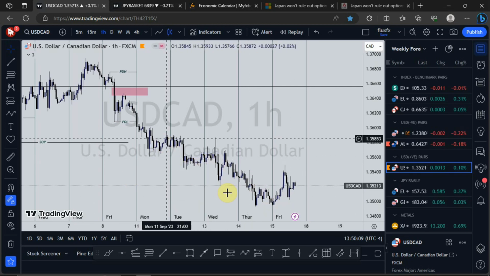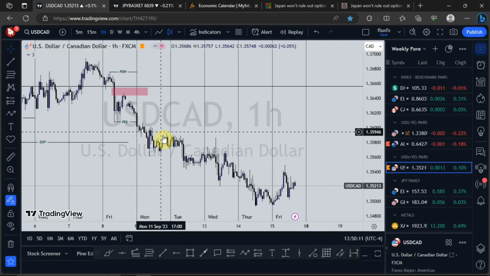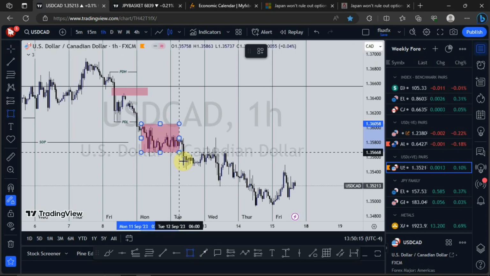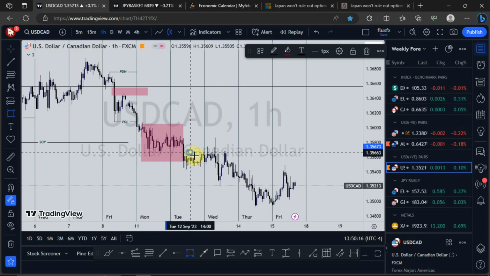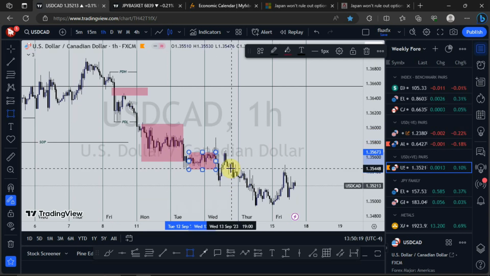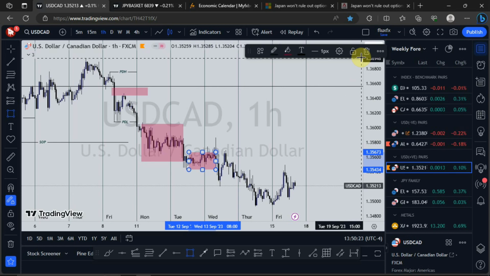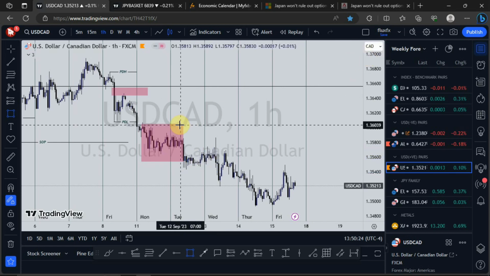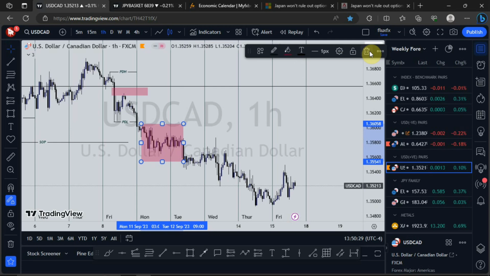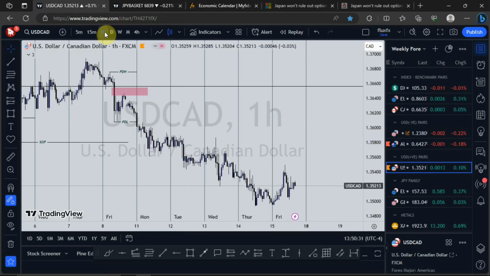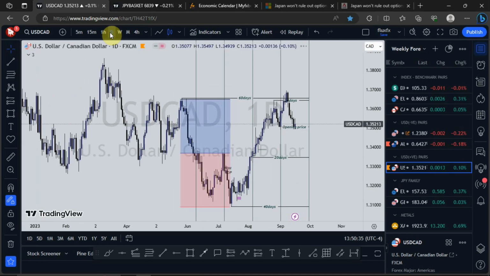Look at this price action: consolidation right here, then a drop. Even though price is really to the downside, it is not a good condition for me to be in. So I'll expect a much clearer price action going into next week on USDCAD. That is just that for USDCAD.